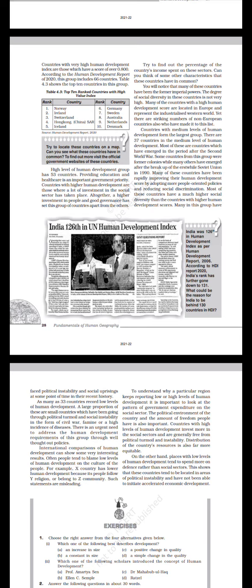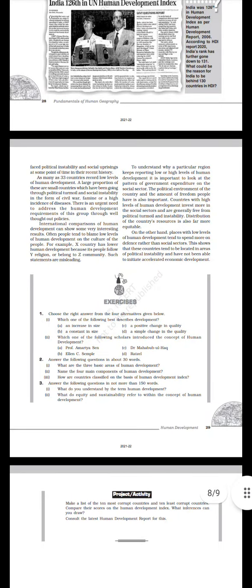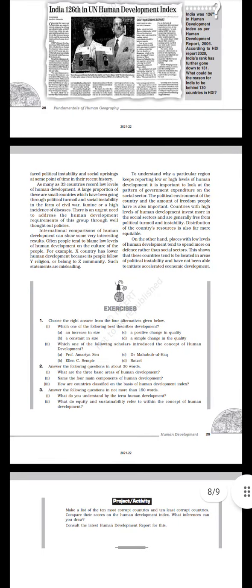As many as 38 countries record low levels of human development. A large proportion of these are small countries which have been going through political turmoil and social instability in the form of civil war, famine, or a high incidence of diseases. There is an urgent need to address the human development requirements of this group through well thought out policies. International comparisons of human development can show some very interesting results.